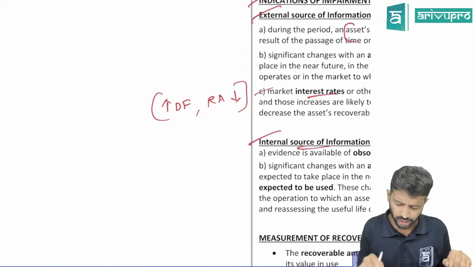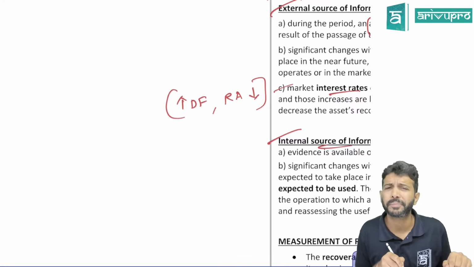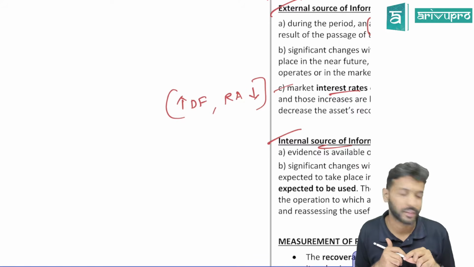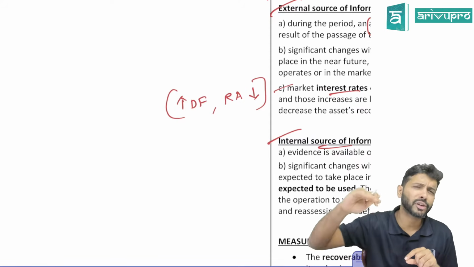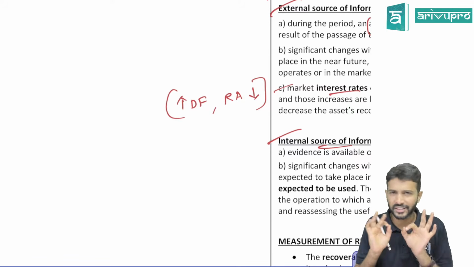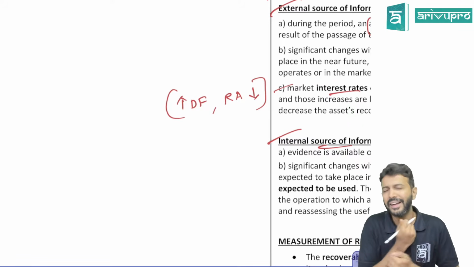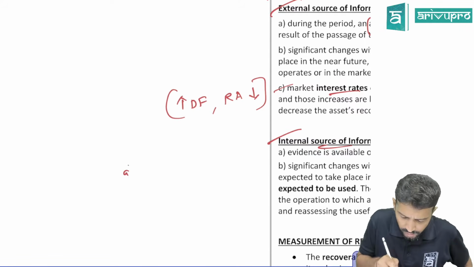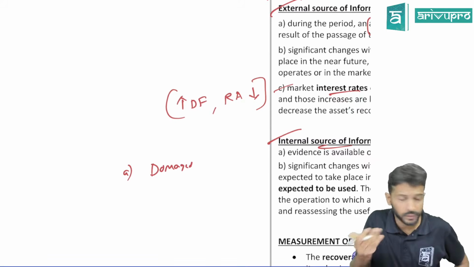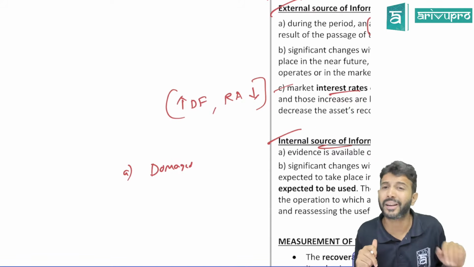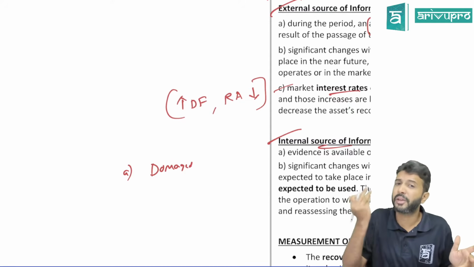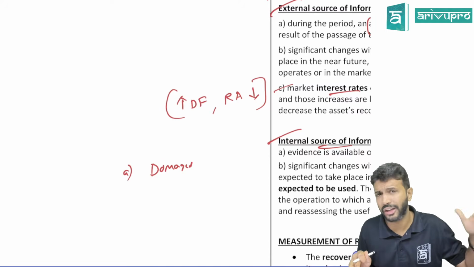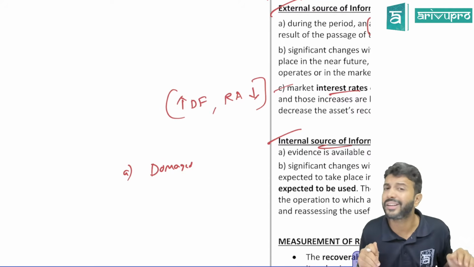Internal sources of impairment, can you give me some examples? Impairment means things are going smoothly or things have started to turn bad? Impairment means more like a sad phase scenario, correct or no? So tell me, what are the internal indicators that can build up a sad scenario? One, if the asset has got damaged. If there is any physical damage to the asset, that could be an impairment indicator. If the asset is working well, it may fetch a higher value. Suppose due to some reason that asset got damaged. How is irrelevant. If there is damage to the asset, that could be our internal indicator.